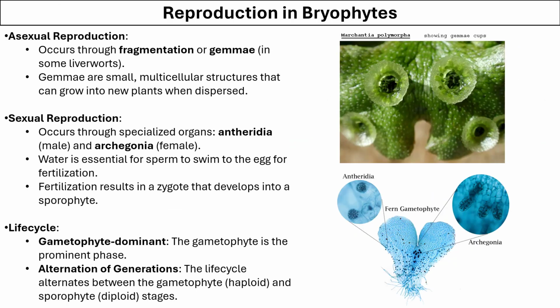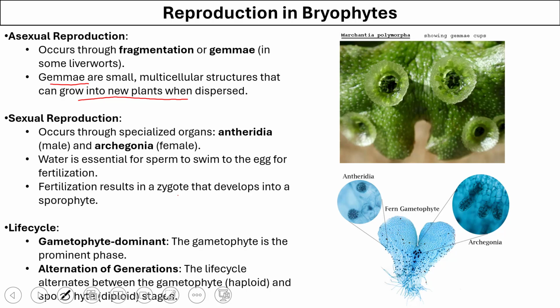Let's have an overview of the reproduction in bryophytes. Bryophytes can have sexual or asexual reproduction. Their asexual reproduction is through fragmentation and gemma cups. Gemma cups are small multicellular structures which can grow into a new plant without undergoing a sexual reproduction.